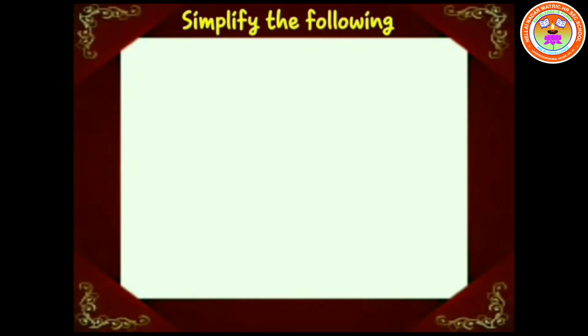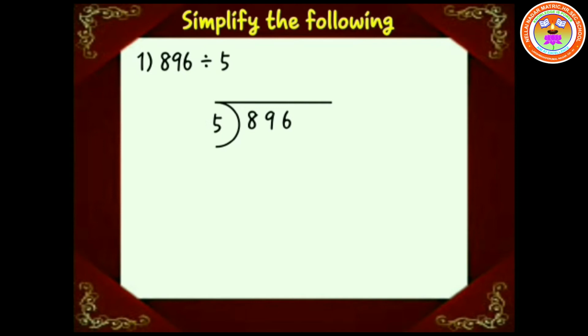Now, we are going to simplify the following problems. Look at the first question. 896 divided by 5. 896 is your dividend and the number 5 is your divisor. Take 8 in the dividend, which is divisible by 5. That is, 5 ones are 5. Hence, the quotient is 1 and the remainder is 3.